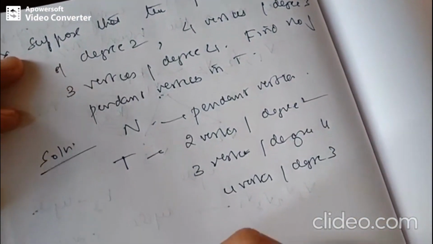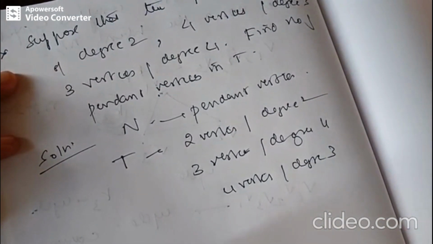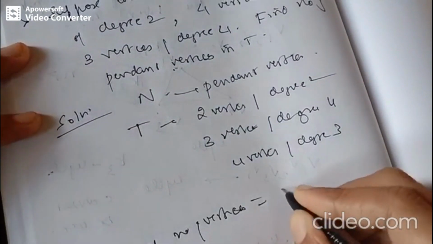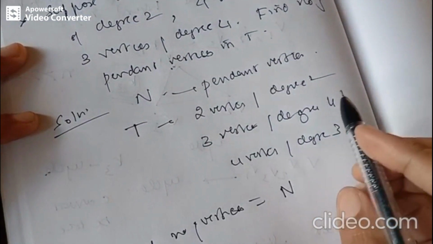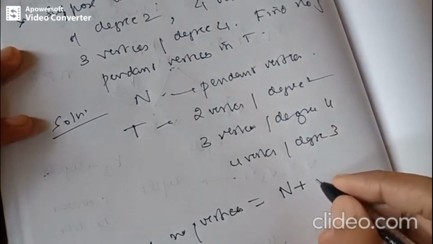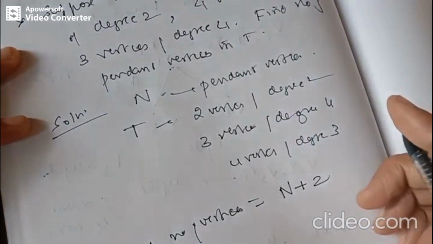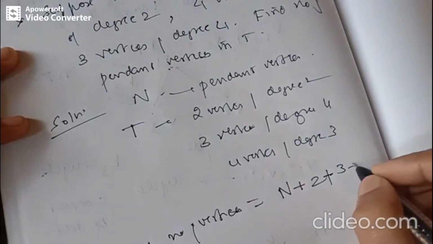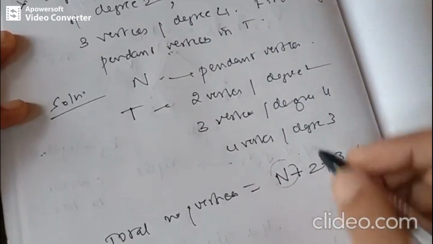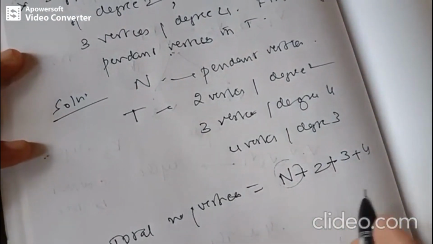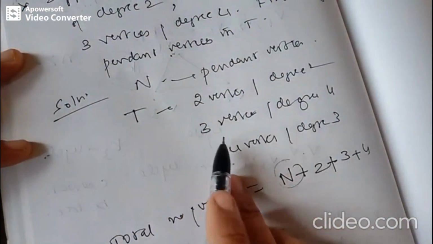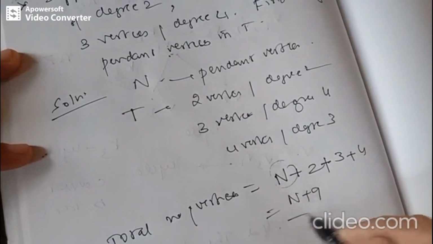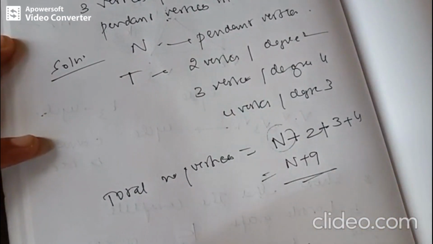Okay, so the total number of vertices, what is the total number of vertices? Total number of vertices is n plus 2, right? 2 vertices, again 3 vertices and 4 vertices. So this is the number of pendant vertices. So these are the number of vertices, n plus 2 plus 3 plus 4, which is n plus 9. So n plus 9 vertices are there in the tree.